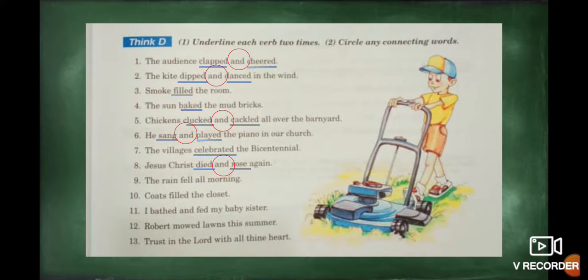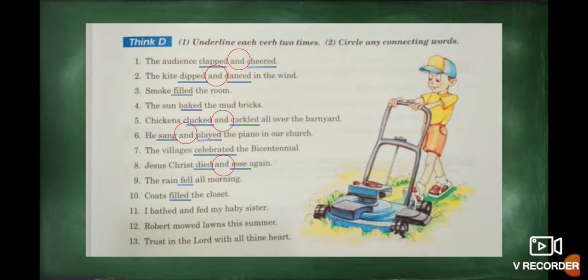Number 9, the rain fell all morning. In this case, we have a simple verb because we have only one, that is fell. Number 10, cost fill the closet. Okay, the action is fill.